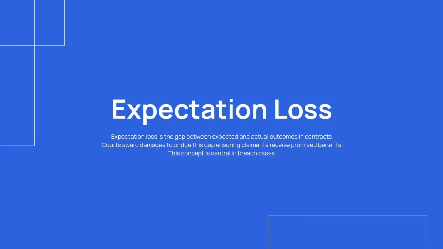Expectation loss covers the benefits the claimant expected. It's the difference between expected and actual outcomes. Courts award damages to bridge this gap. This loss type is central in breach of contract cases. It ensures claimants receive what they were promised.